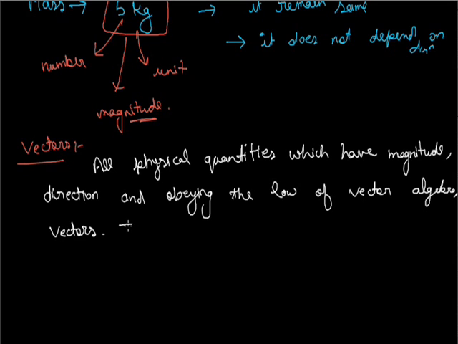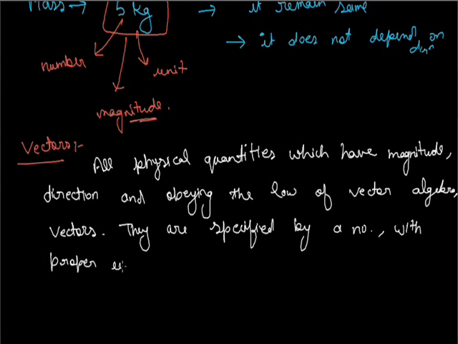They are specified by a number with proper unit and its direction.